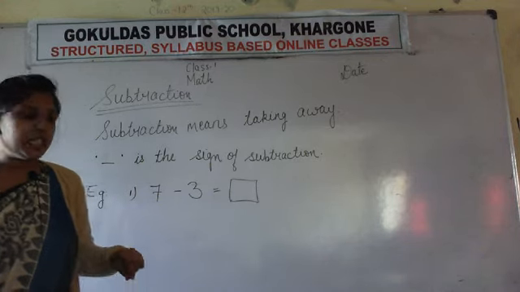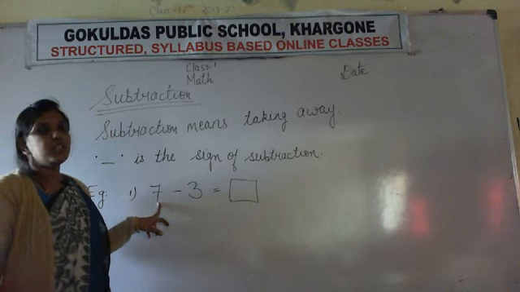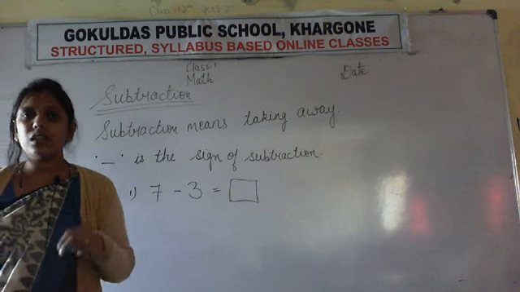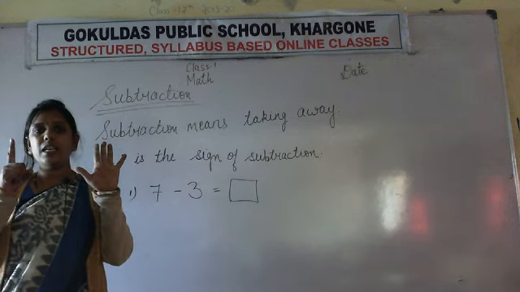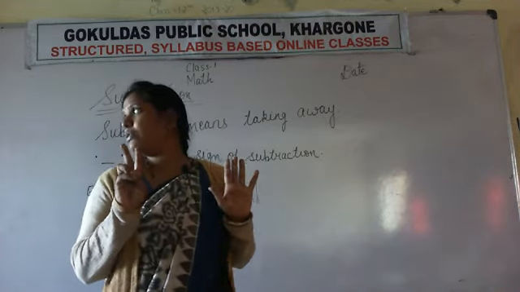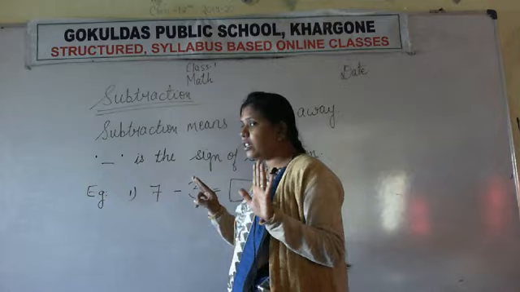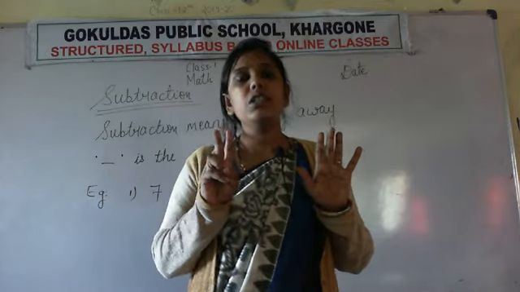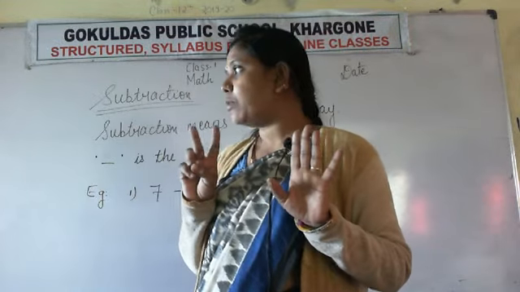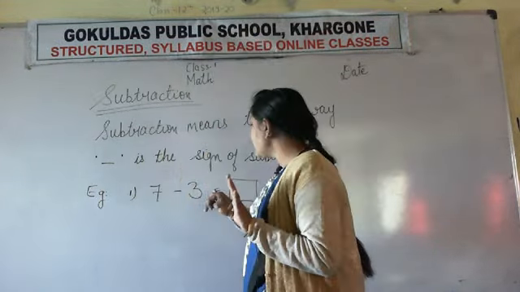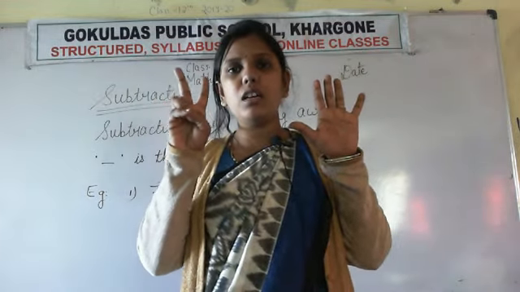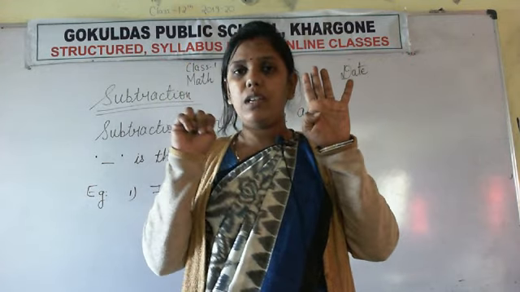Okay, so what is the first number written here? The first number is 7. So take out 7 fingers in your hand. I have taken 7 fingers. You also take out 7 fingers. Now see, what is the next number here? 3. That means you have to less 3 fingers. What is the meaning of less? Less means kam karna. So less 3 fingers. 1, 2 and 3. I have taken away 3 fingers.